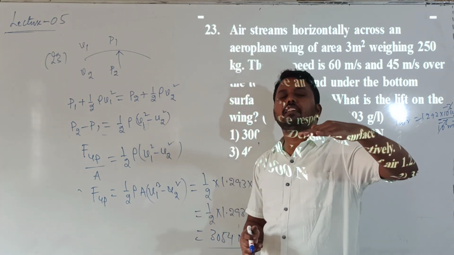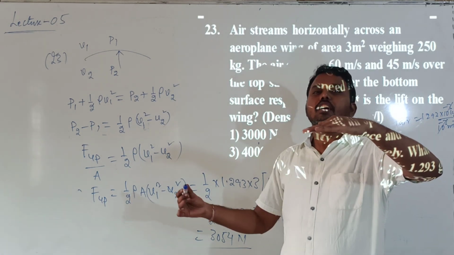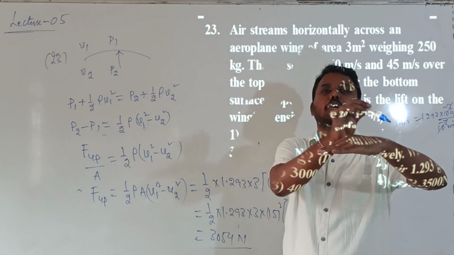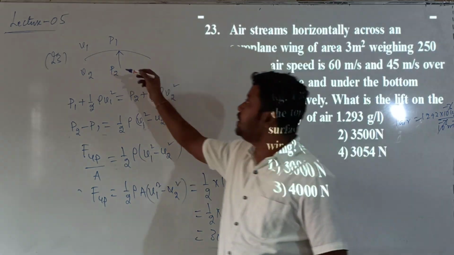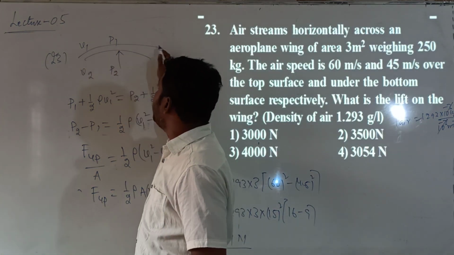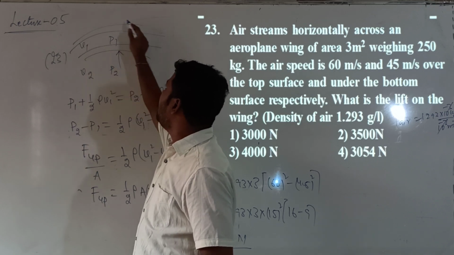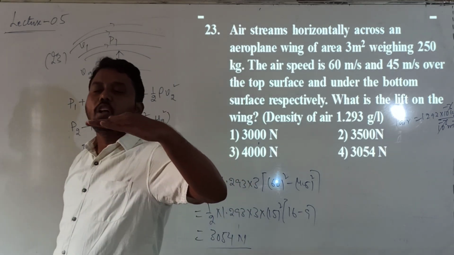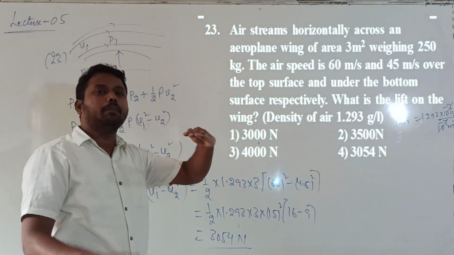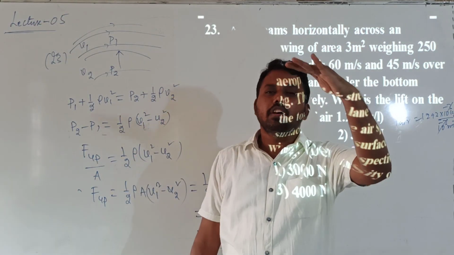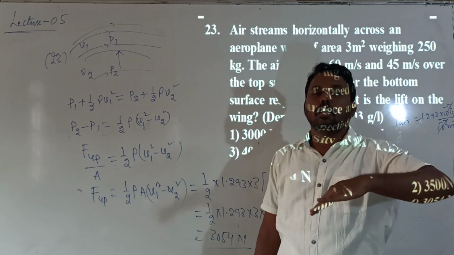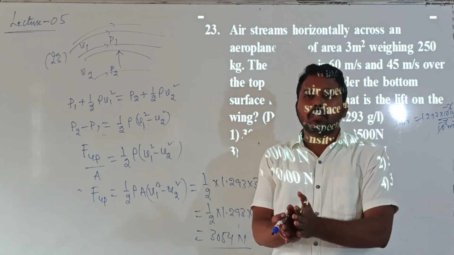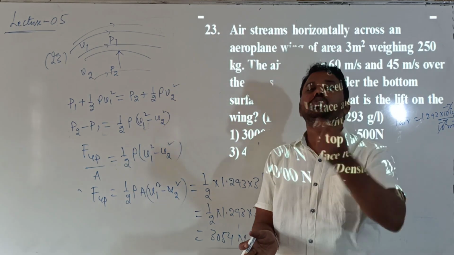Why are wings a bit curved? Because whatever air hits the wings, after hitting, the air will go to the top. On the top surface the field lines are more crowded; field lines are more in number at the top compared with the bottom. Due to that, the velocity is more. When velocity is more, pressure is less. Pressure at the bottom is more compared with the top. Due to the pressure difference, a net upward force will act.